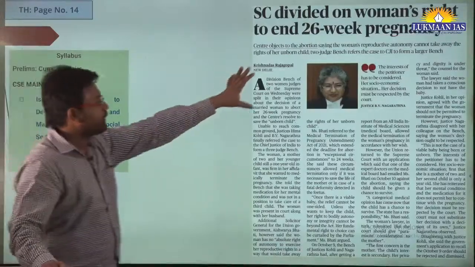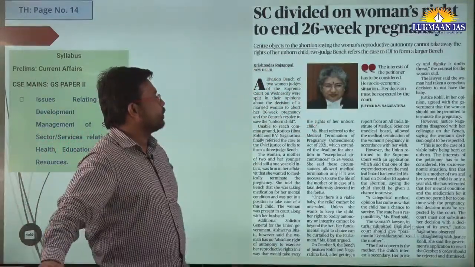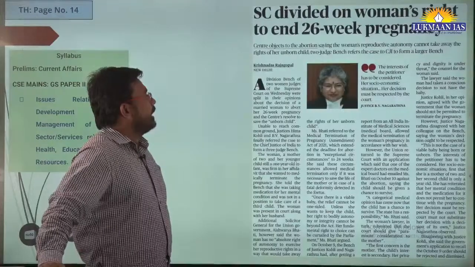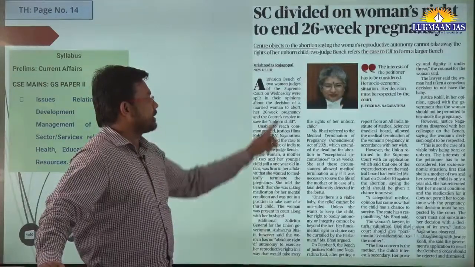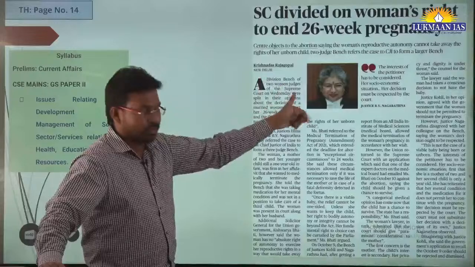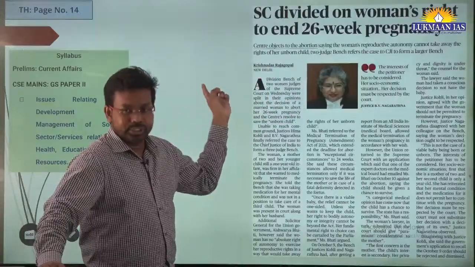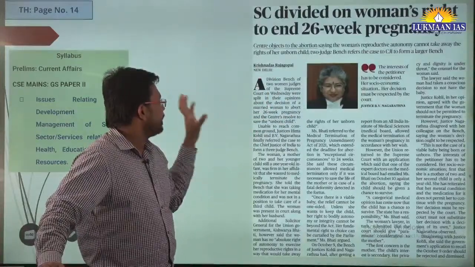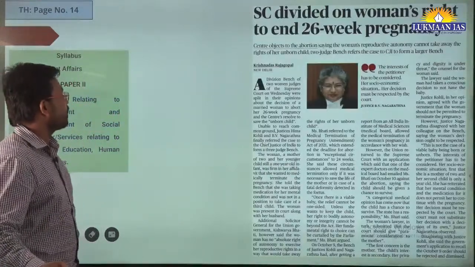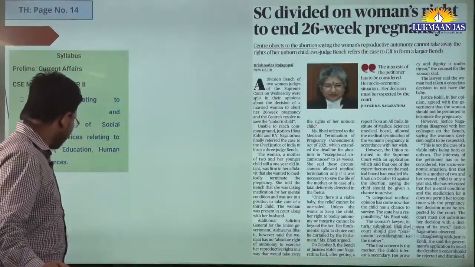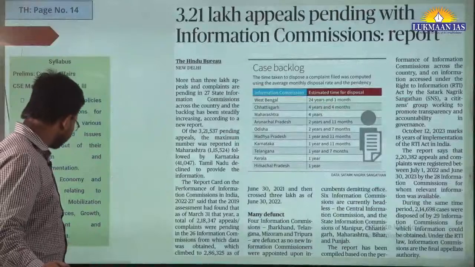So she is one of the judges, right? Justice V.B. Nagaratha. So the interest of the petitioner has to be considered. She was in favor that abortion should be allowed. The other judge, Justice Hima Kohli, I think, was not in favor of allowing the abortion to happen.